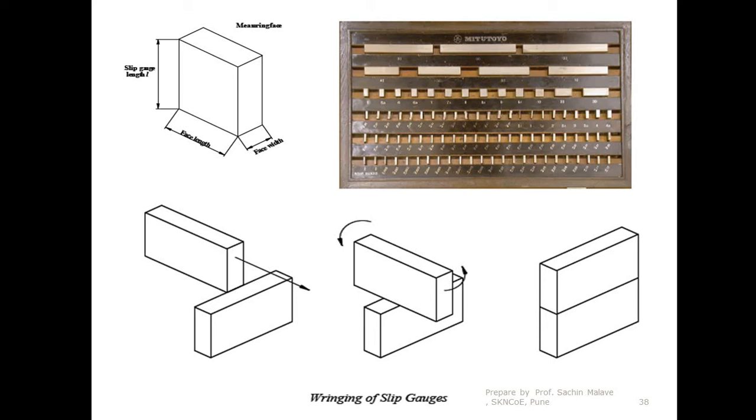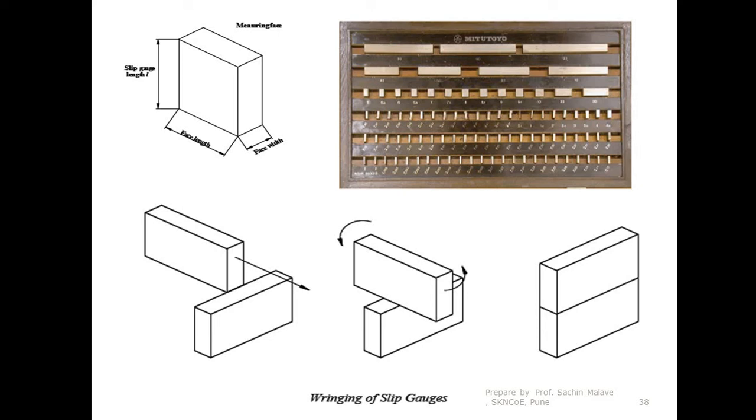The distance 50 is between the two parallel opposite faces. This face is highly polished, and the face opposite to it is also highly polished. So the distance between these two faces is 50. If you look at a slip gauge carefully, you can easily identify which surfaces are highly polished and which are rough.